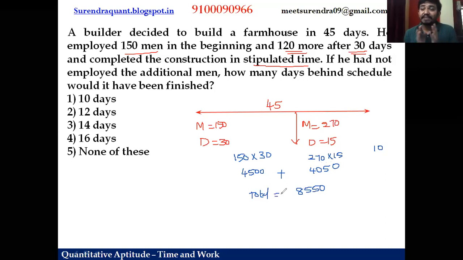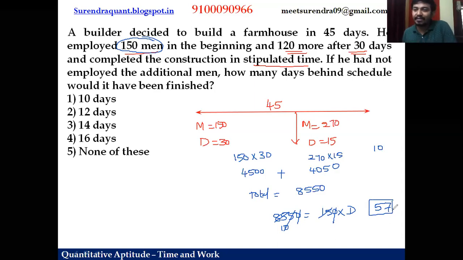Now this 8550 units, let us see how many days they will take if no extra men had joined. So initially how many men are working? 150 men are working. Yes or no? Now this 8550 work is done by 150 men in how many days? We don't know. Now 0 0 gets cancelled. 15 5s are 75, 10 remainder. 15 7s are 105. They would have taken 57 days without any extra men's help.